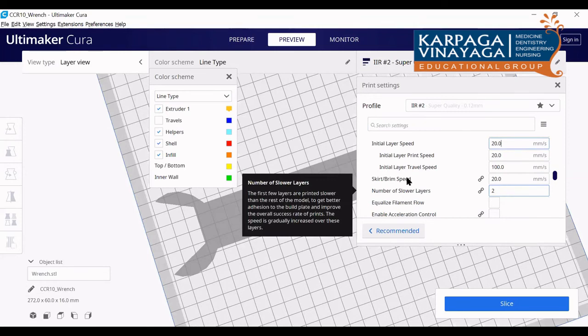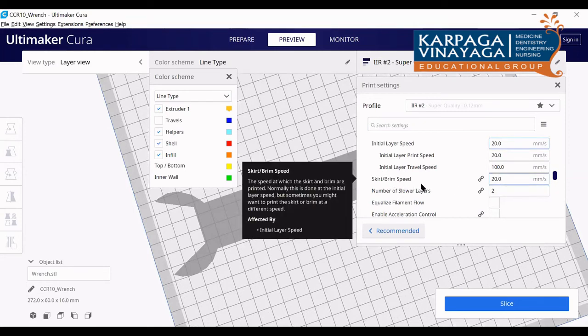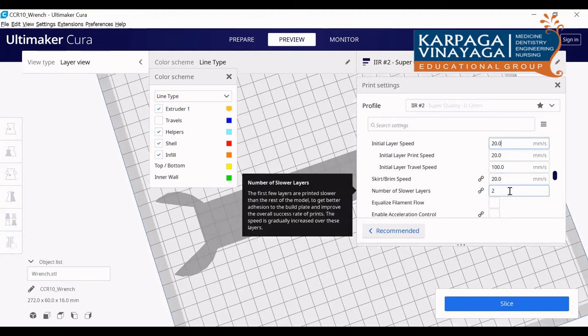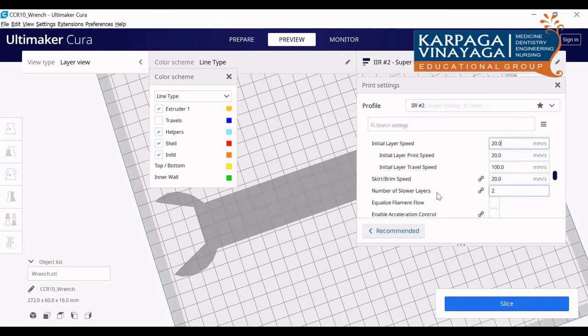Then you can see skirt or brim speed is there. Initially we will be creating one layer. For that layer, that also should be very minimum, because that is the base over which the entire part is going to be built. So that also should be minimum. Here we can put how many layers you want for that skirt or brim. Accordingly, you can put.